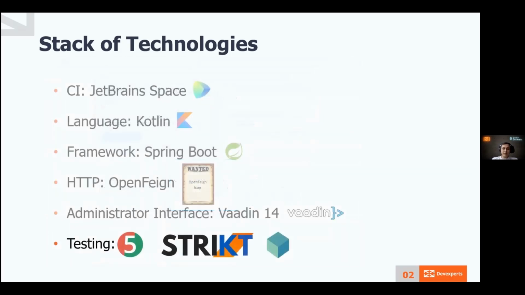We picked the new Vaadin 14, which was completely rewritten. For testing purposes, we use a pretty standard stack of technologies. We use JUnit 5, some Kotlin assertion library called Strikt, and Testcontainers.